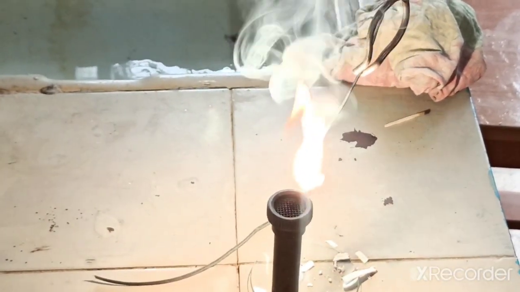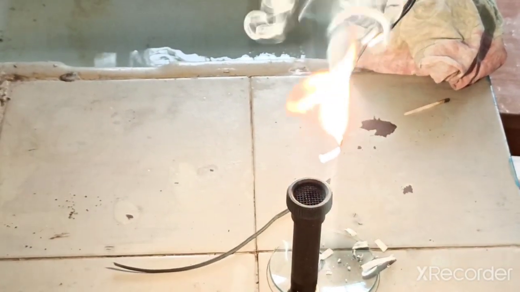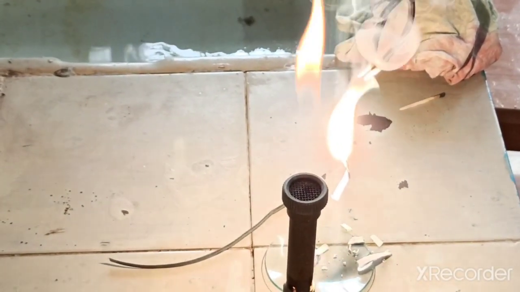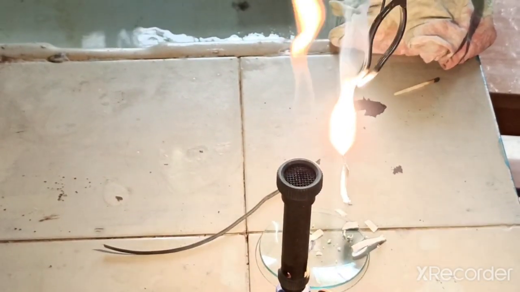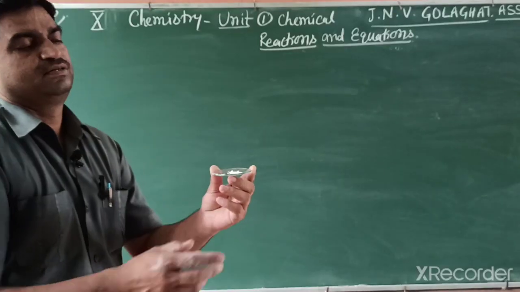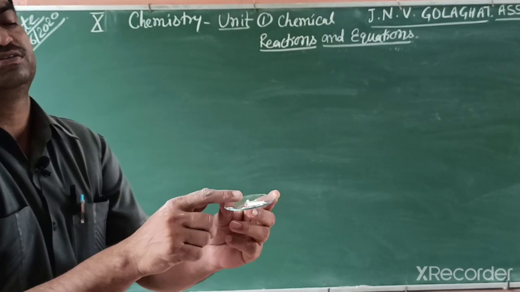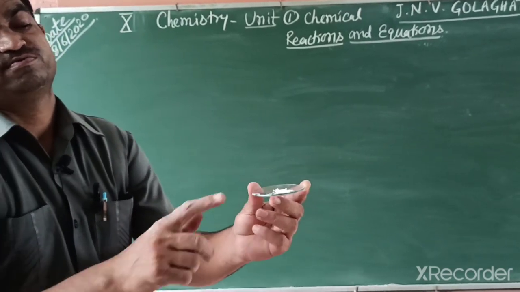So this compound reacts with air and converts into magnesium oxide. It burns with a white dazzling flame. This white fume, when we collect it in a watch glass, you see as white ash.